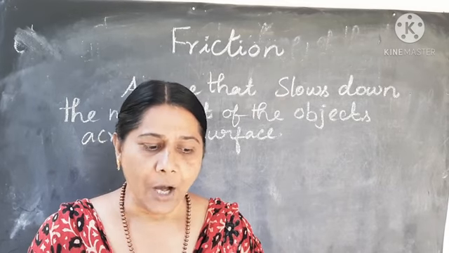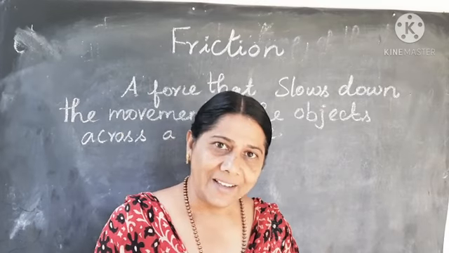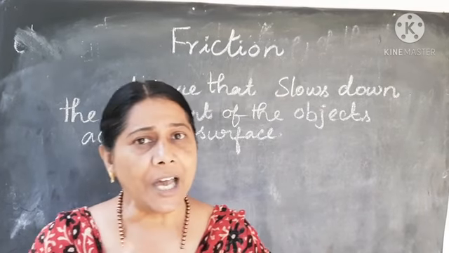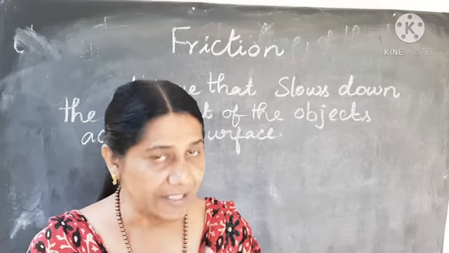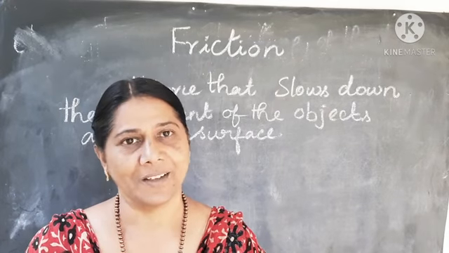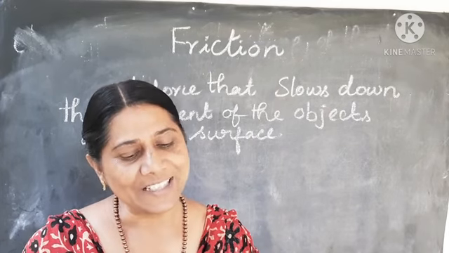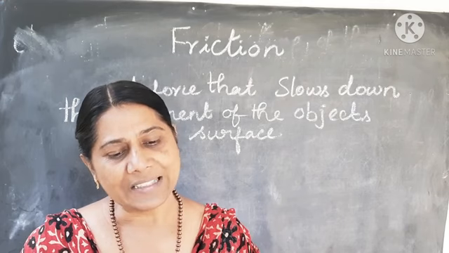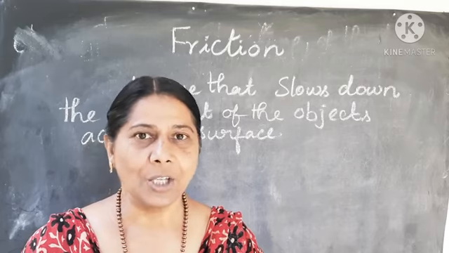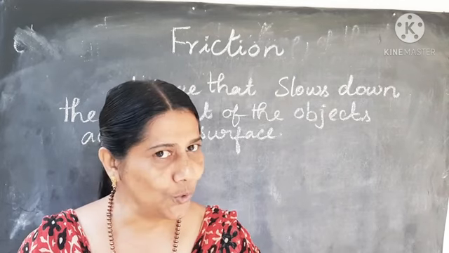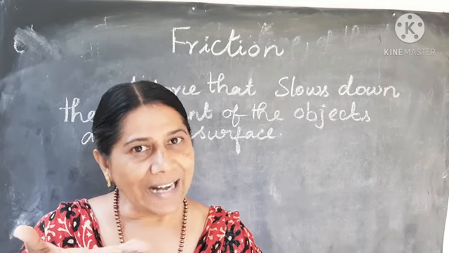Okay, now let us see in which ways it is useful and in which ways it is harmful for us. In which ways is it useful? For example, have you noticed your chappal or shoe at the bottom?